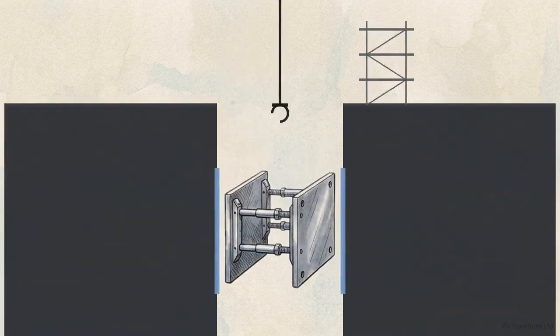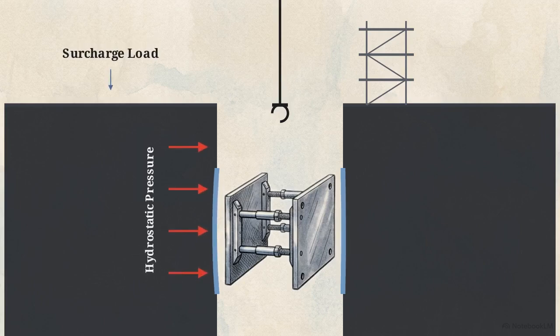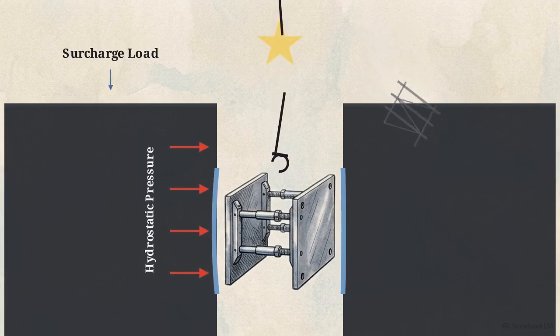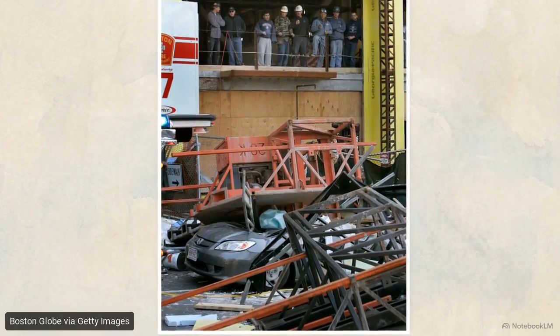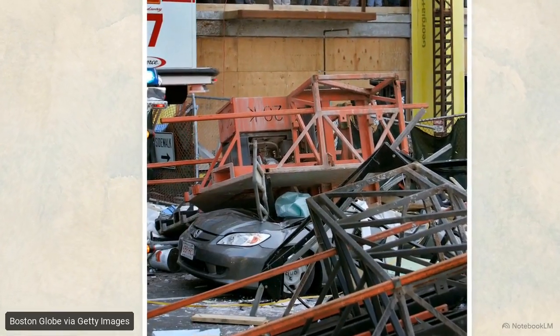Construction hazards involve similar hidden forces. Soil mechanics in trenches are unpredictable, and structural dynamic shock loads can snap rigging or collapse scaffolding. As seen in this photograph, these structural failures result in massive kinetic energy releases.